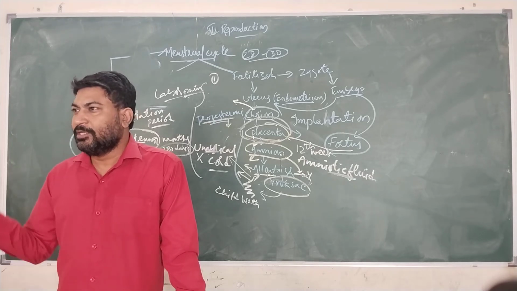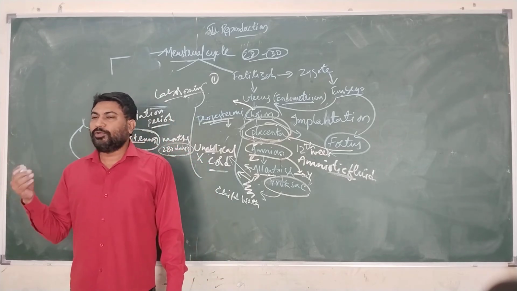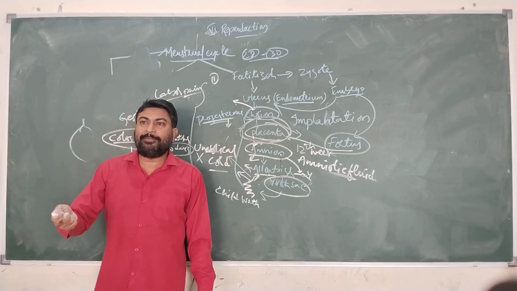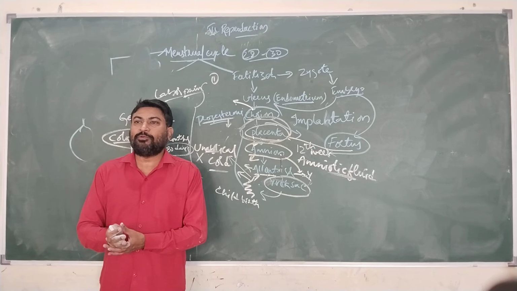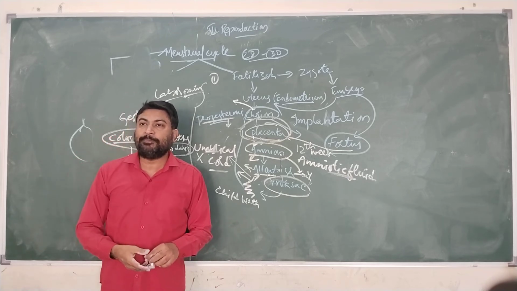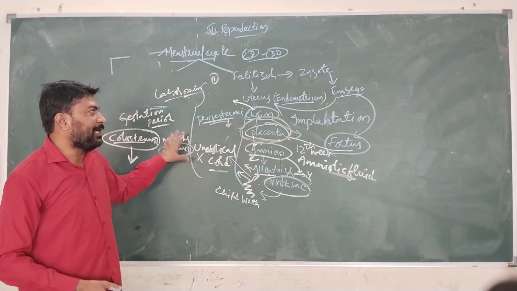It is just straw colored. Straw colored means light yellowish in color, which comes out from the mammary glands and is given as feeding to the baby, which helps in the development of the immune system. Once that colostrum is removed, milk will generally come out of the mammary glands, which will be helpful for the nourishment of the child. So this is about childbirth.